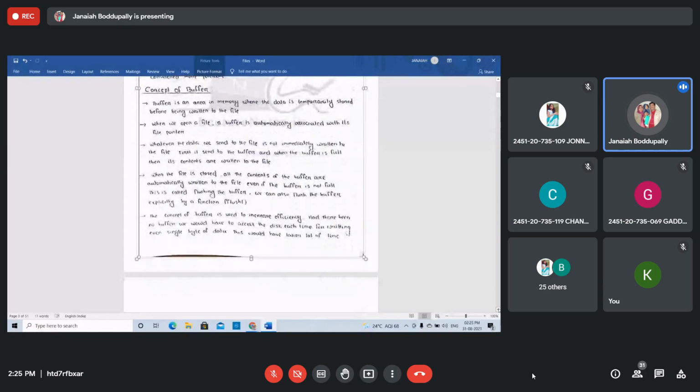What is a buffer? Have you heard the word anywhere, students? What is the general meaning of buffer? Loading. Buffer is an area in memory. That is part of the memory.